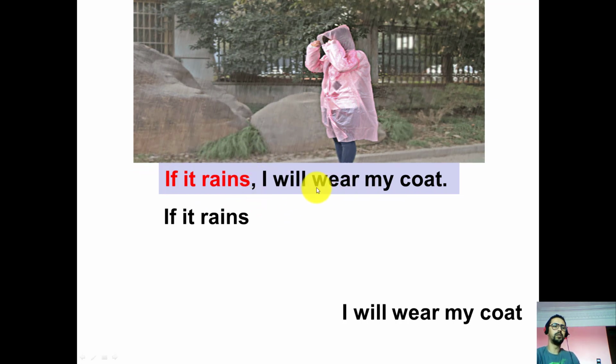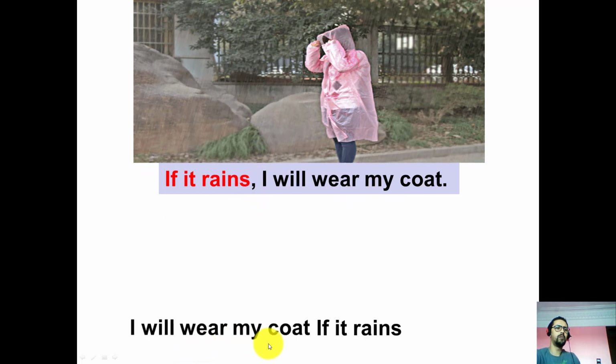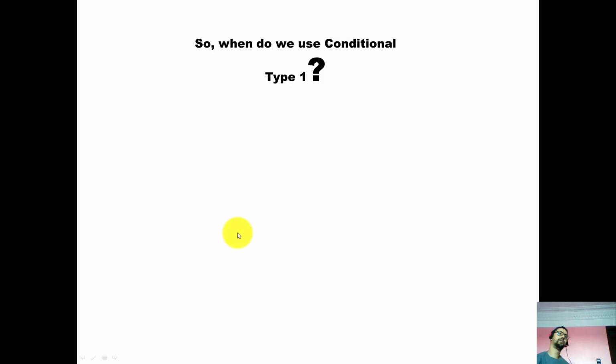How about if we start with the main clause? As here, I will wear my coat if it rains. You see? No comma. Now we will move to deal with the use of the conditional type 1.